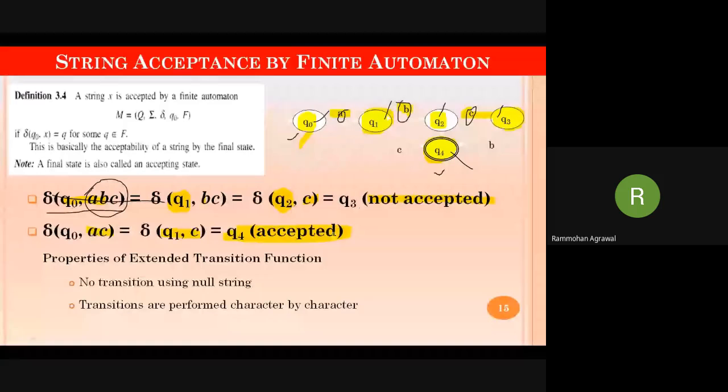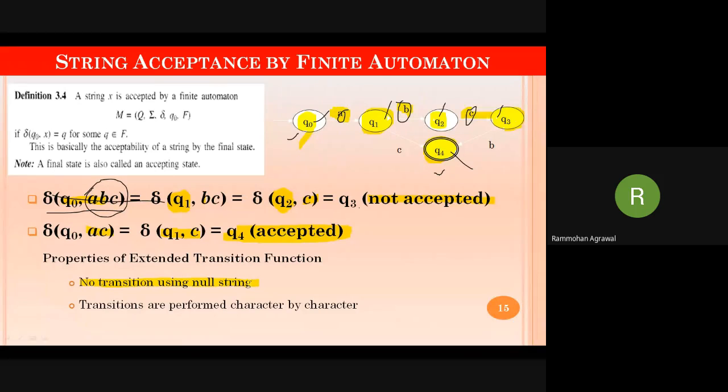There are two properties to understand this string processing effectively. First, the input should definitely be recognizable by the state as well as the system. If you give a null string, an infinite input or an incorrect input that is not recognized by the state as well as the system, no transition will be performed.